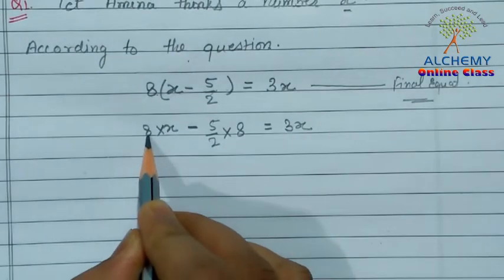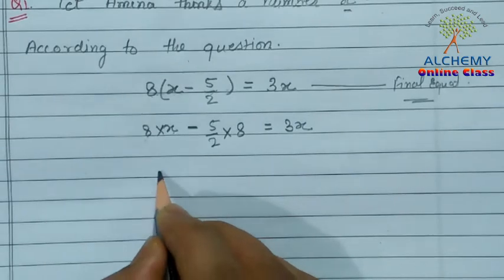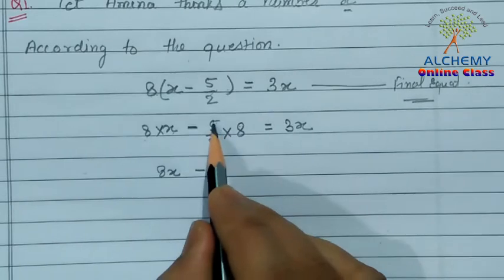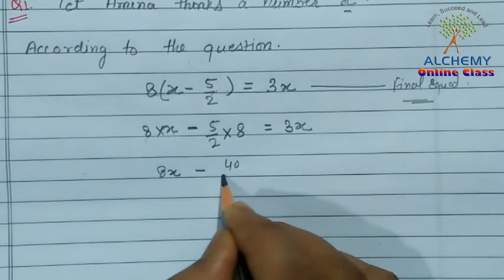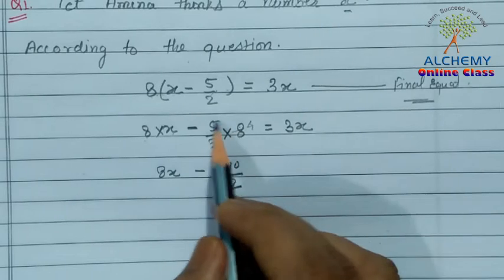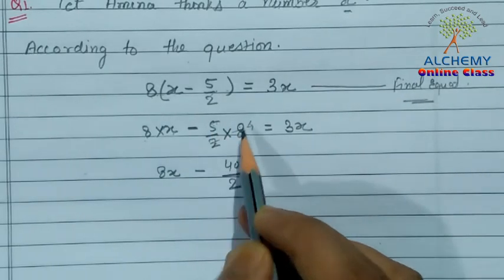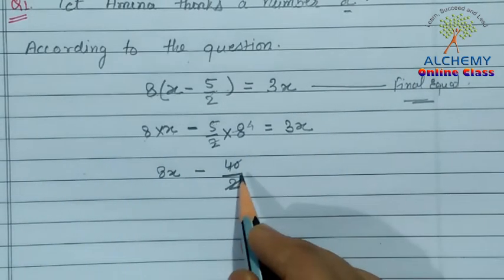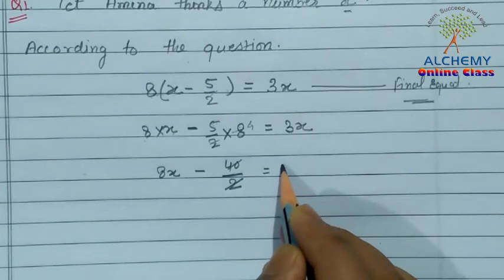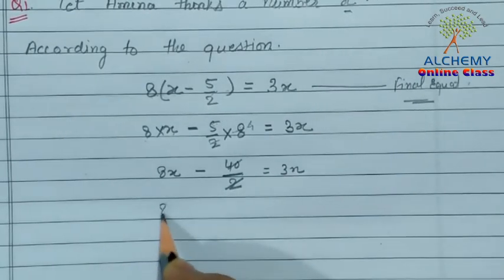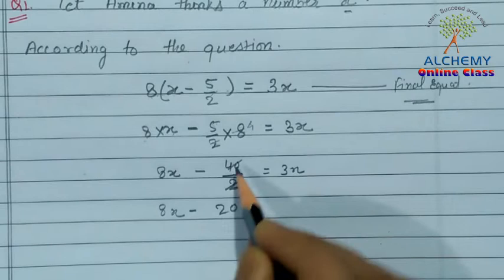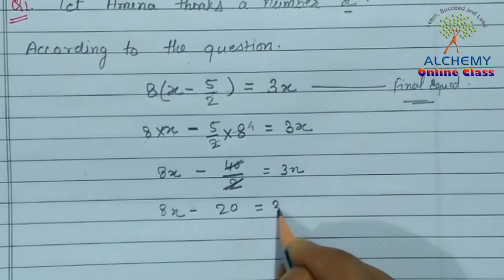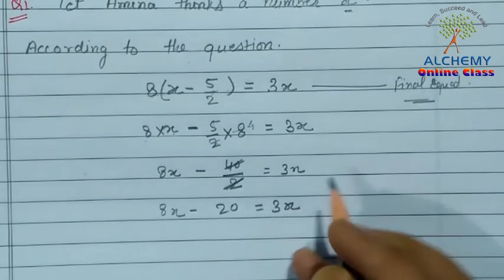When we multiply 8 and x, we get 8x, and 8 5s are 40 upon 2. We can multiply 5 and 8 and then divide 40 by 2, and we get the result 20. Finally we get here 8x minus 20 is equal to 3x.